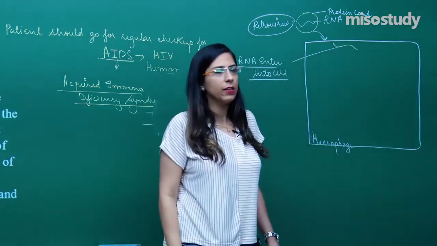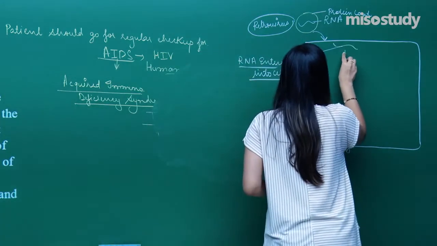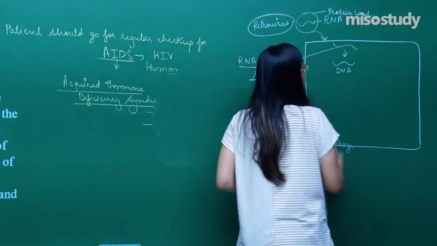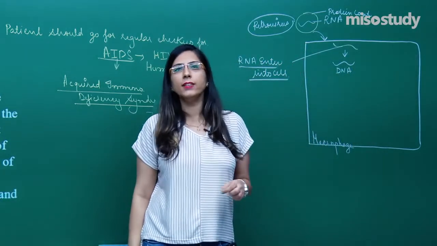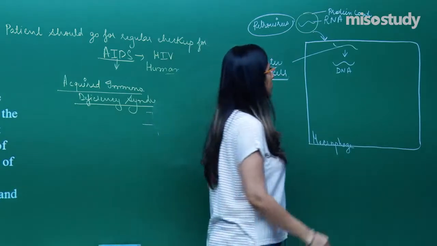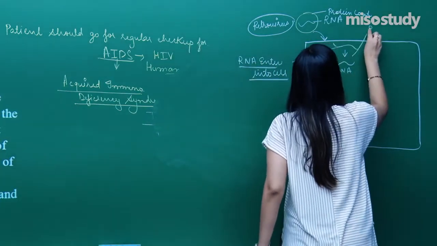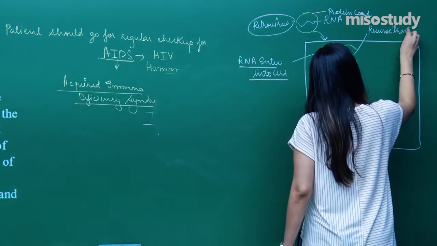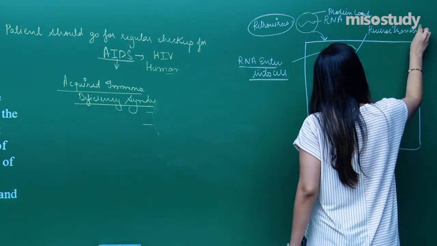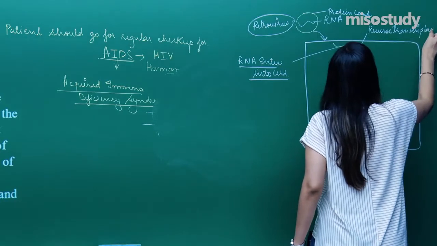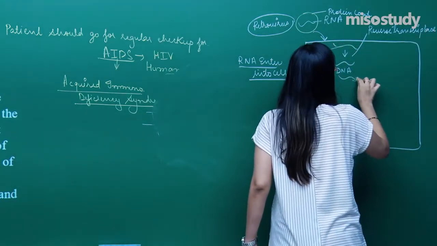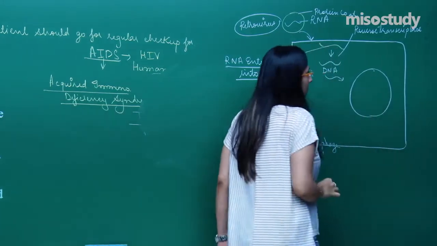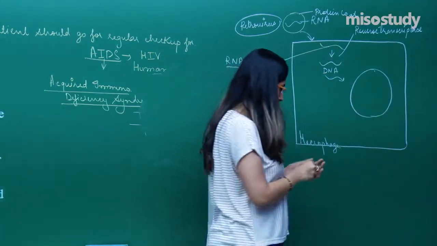When the RNA enters the cell, first of all the RNA will be converted into DNA, and the enzyme required for this conversion is called reverse transcriptase. Now this DNA will incorporate into the host nucleus. In the nucleus, we know the DNA is there.